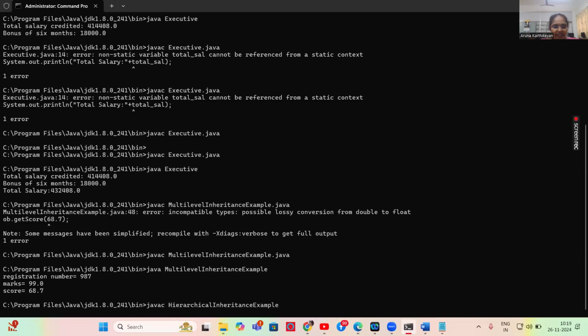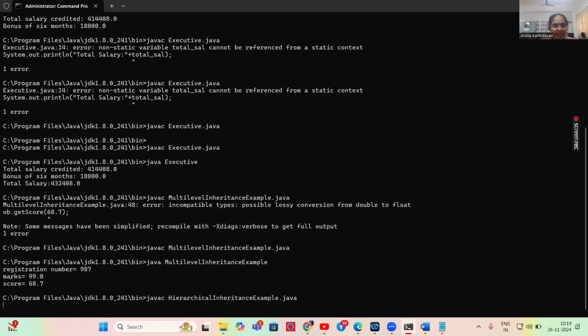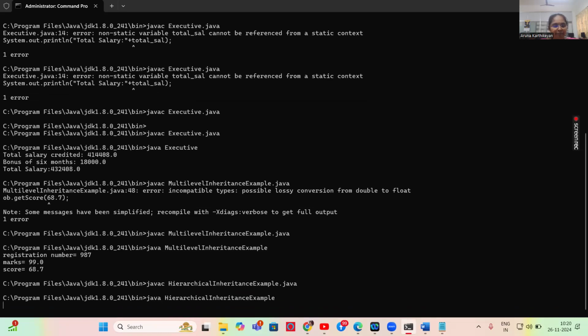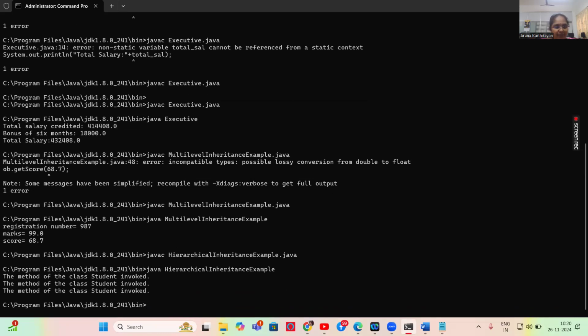I have to give the hierarchical inheritance class name dot java for compiling. It doesn't have an error. So how can I execute it? After this, it will create the class file. That class file is loaded into the JVM, the Java virtual machine. For that, we use the java command with the file name. So here it is executed.